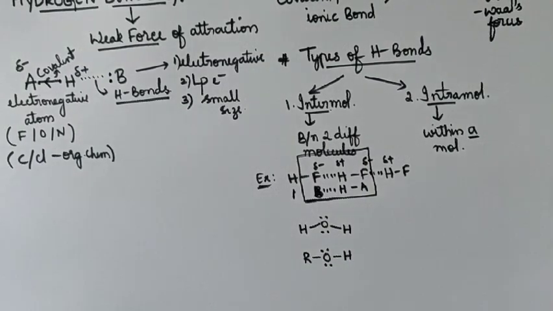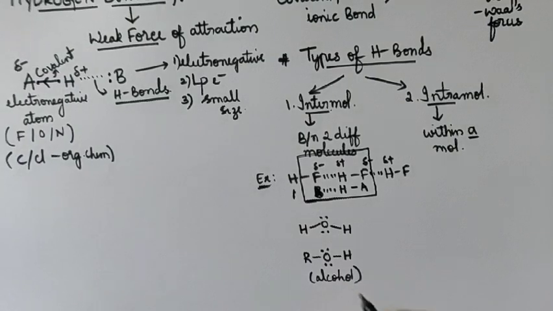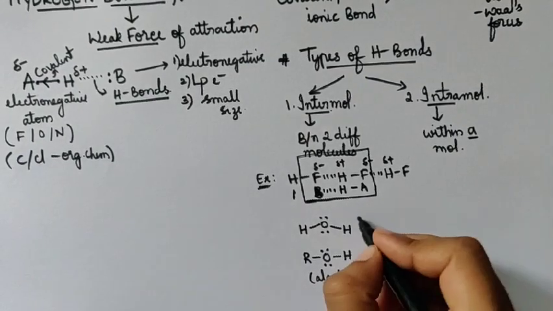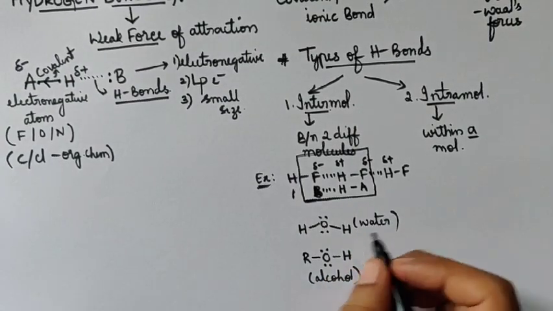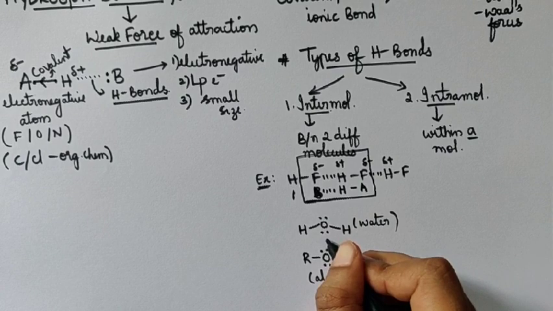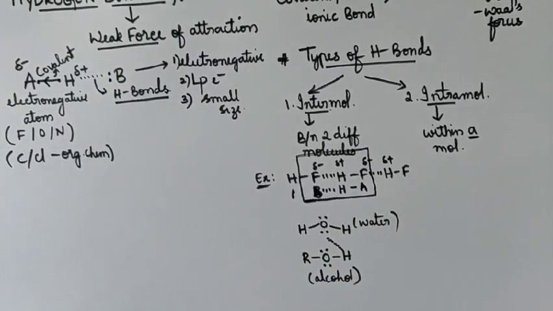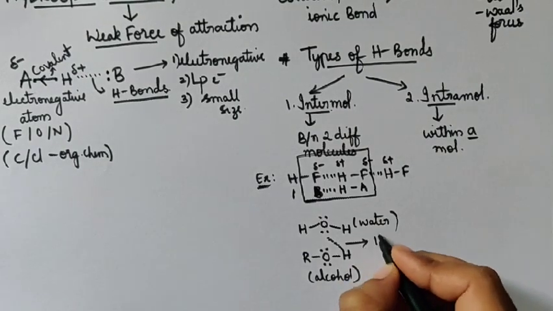What is this ROH? Very simple. It's alcohol. You know the general formula of alcohols is ROH. And this is your water molecule. Now, these two can form hydrogen bonds like this. So this is your hydrogen bond.